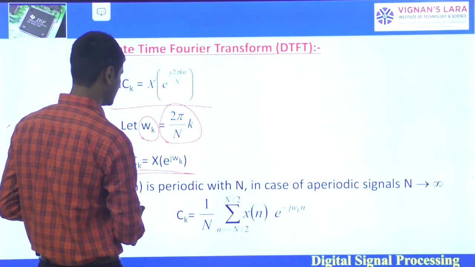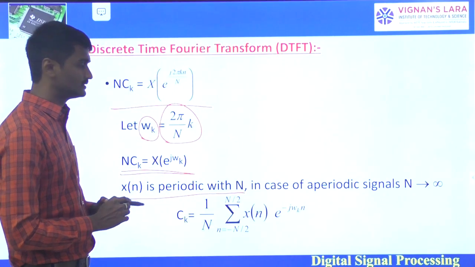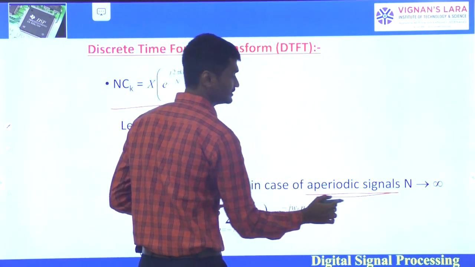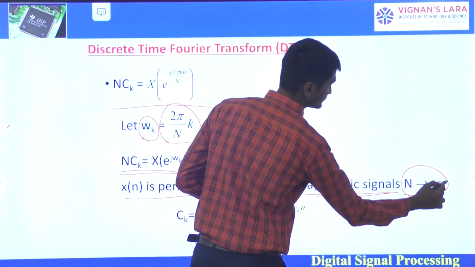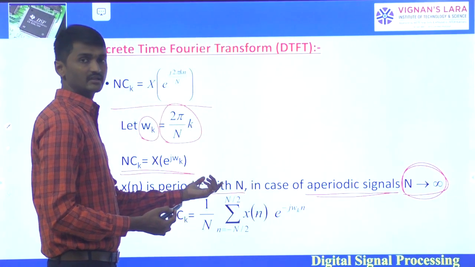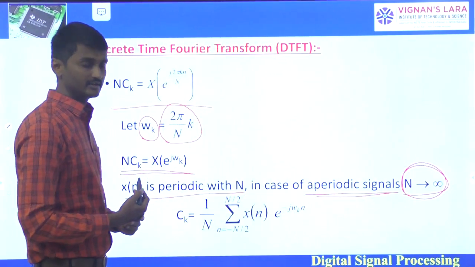Here x of n is periodic with period capital N. In the case of aperiodic signals, N tends to infinity. For periodic signals the period is capital N, but for aperiodic signals the period tends to infinity.